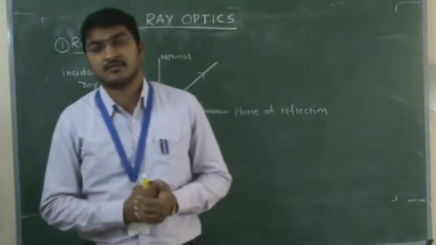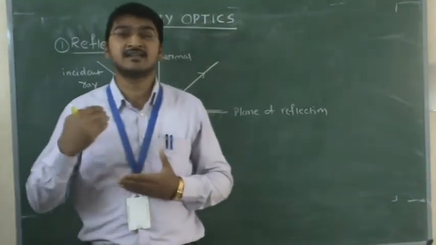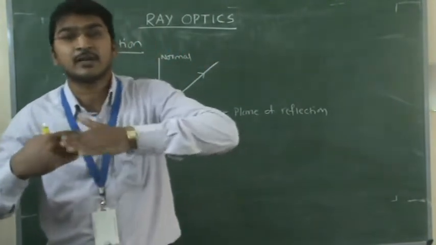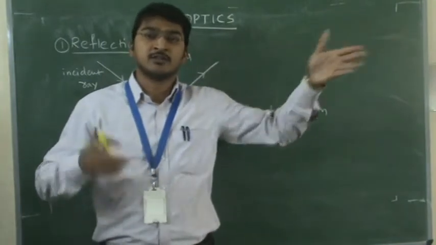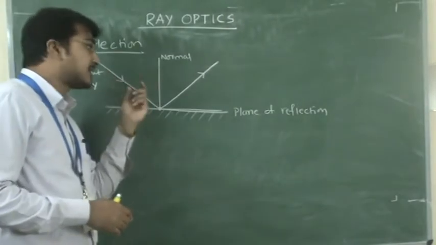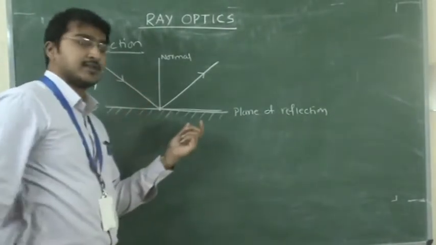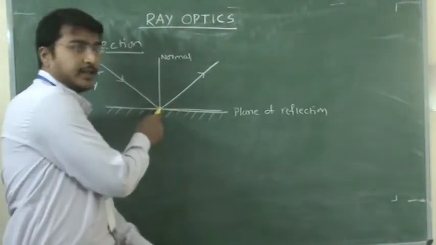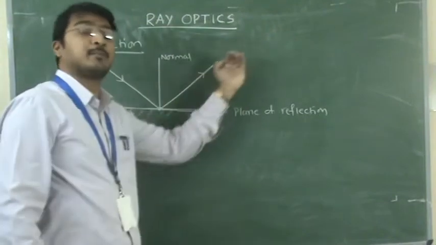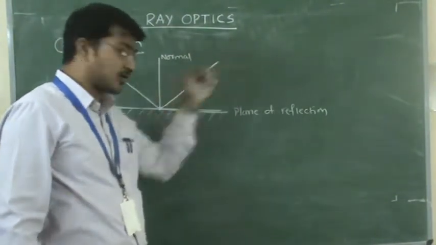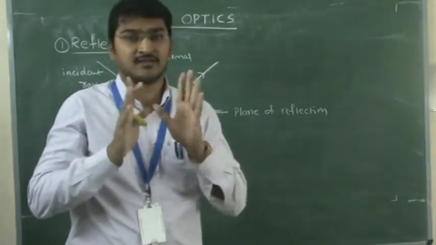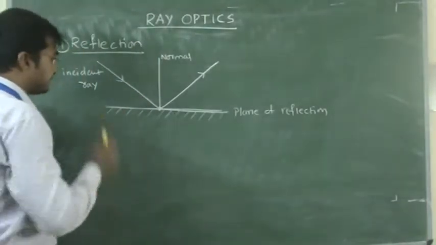Now come to the definition of reflection. What is reflection? When light is incident on a reflecting surface at a boundary, at the point of incident, and that incident light is reflected back into the same medium, not another medium, this phenomenon is called reflection of light. Got it? Now here are some points.